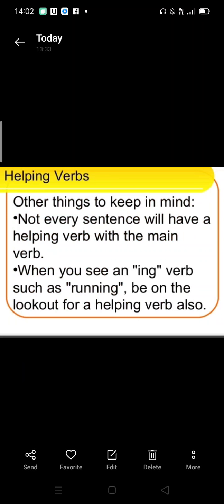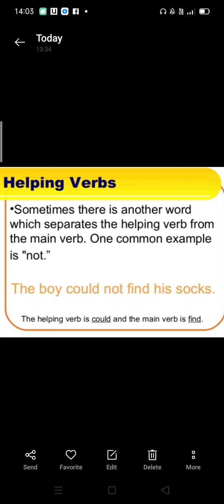Helping verbs. Other things to keep in mind. Not every sentence will have a helping verb with the main verb. Yes, in every sentence you cannot find a helping verb with the main verb. When you see an ing verb such as running, be on the lookout for a helping verb also. Like, rabbit is running. So here is is the helping verb and running is the main verb. Sometimes there is another word which separates the helping verb from the main verb. One common example is not. The boy could not find his socks. Here could is the helping verb and the main verb is find.